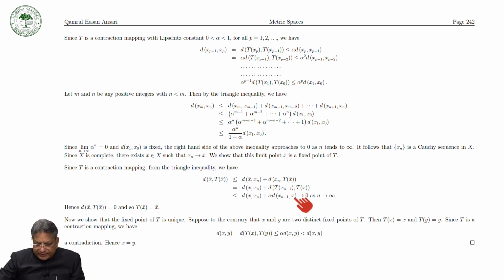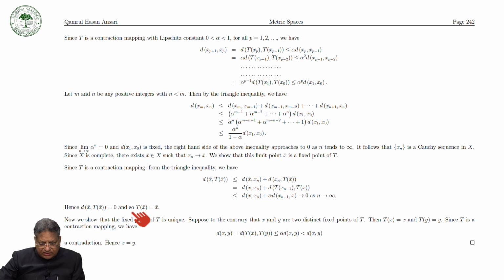Since the sequence converges to x bar, this converges to 0 and this converges to 0, the whole thing converges to 0 as n tends to infinity. And this is of course greater than or equal to 0, so this is equal to 0, and therefore T x bar is equal to x bar. So this way we can prove that x bar is a fixed point of T.